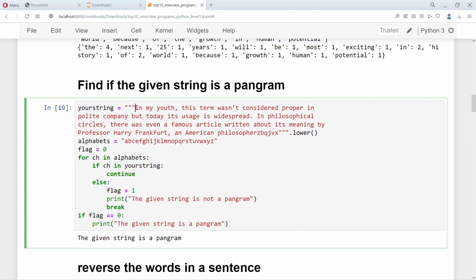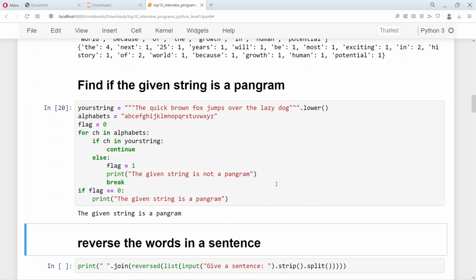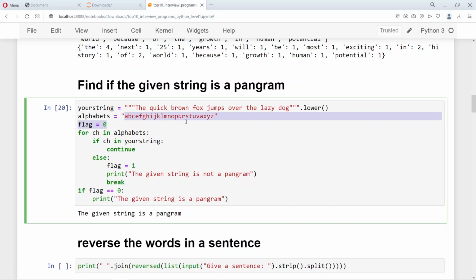For example, if I replace this paragraph with the sentence, the quick brown fox jumps over the lazy dog, it will still say that it's a pangram, because this is the very famous sentence that tells us it's a pangram. You will find all the 26 alphabets that we have listed here in the alphabet string to be part of this sentence, the quick brown fox jumps over the lazy dog.